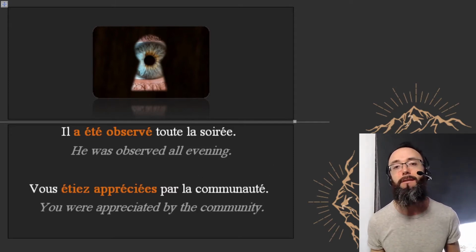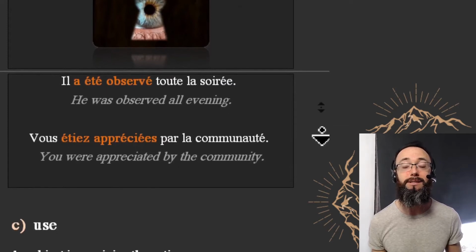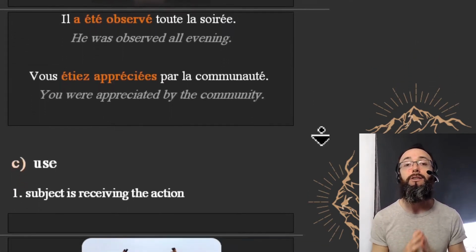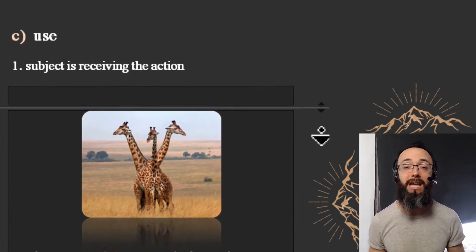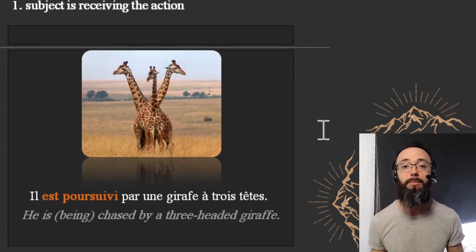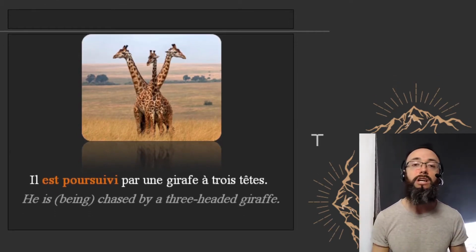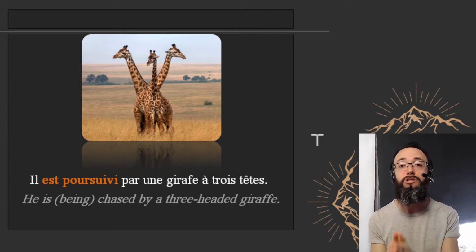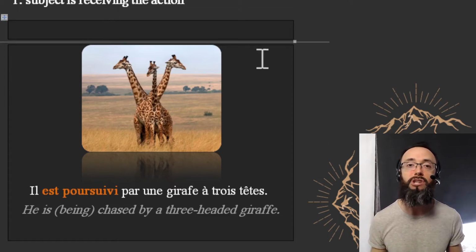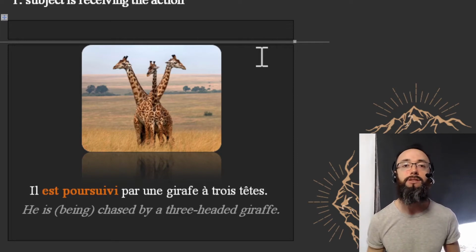So in English, it's very, very similar up to this point, so shouldn't be too hard. But there are exceptions in French, and this is where it gets interesting. But right before that, let's cover the use of the passive voice in French. And it is when the subject is receiving the action. Let's take a common example of things that happen in life. He is being chased by a 3-headed giraffe. Il est poursuivi par une girafe à 3 têtes. The subject is receiving the action. It's a 3-headed giraffe chasing the subject.